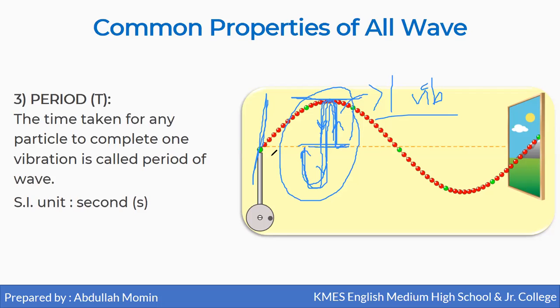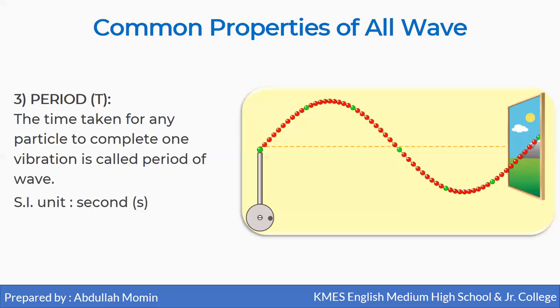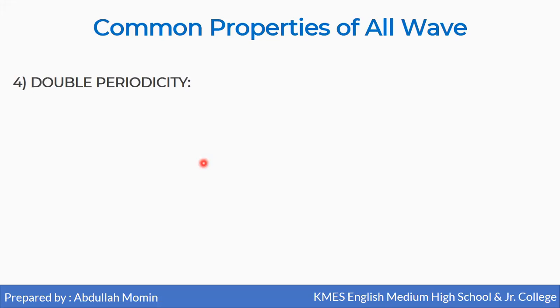The time taken by the particle to complete one vibration or one oscillation is called the time period of the wave. Now the fourth property is double periodicity.